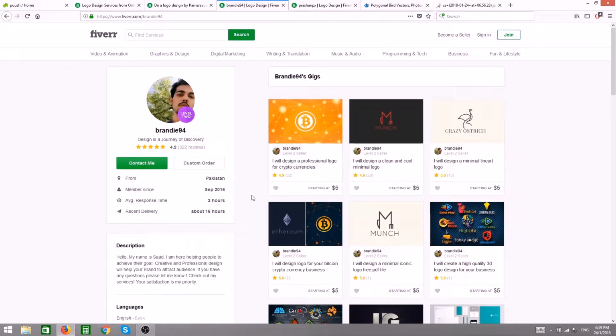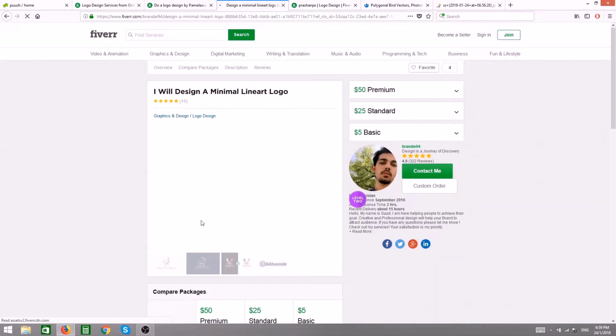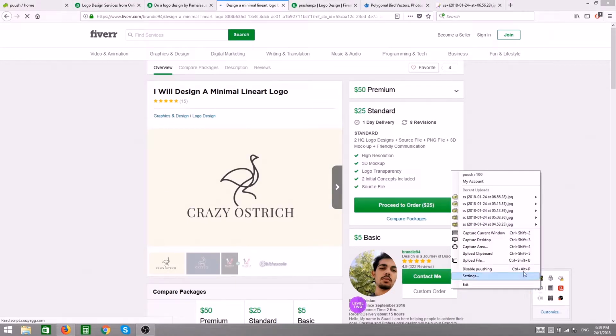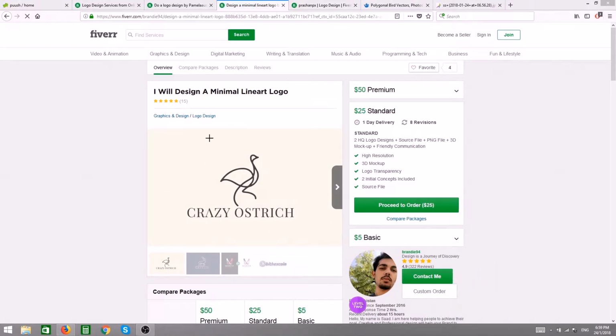Okay, and I'll show you that they are cheaters because I saw this ostrich already. Let's take a look at this. Right click, capture area. Take a look. And take a look what we can find.